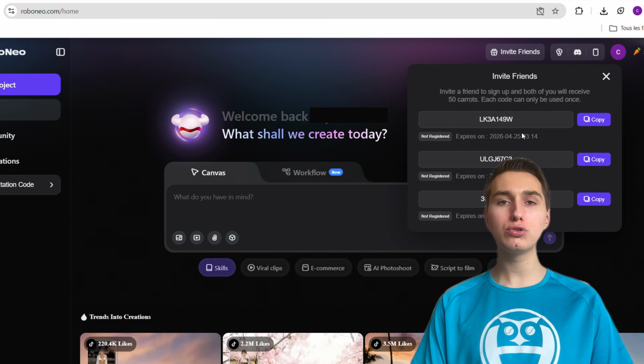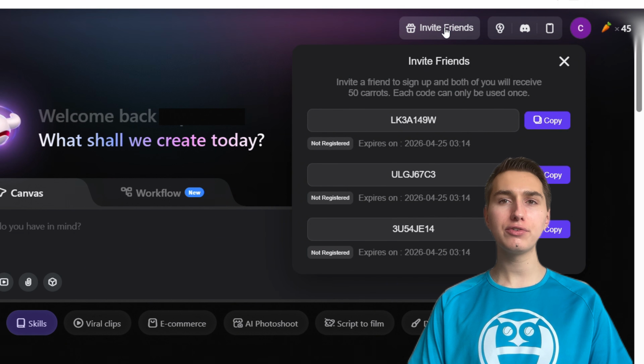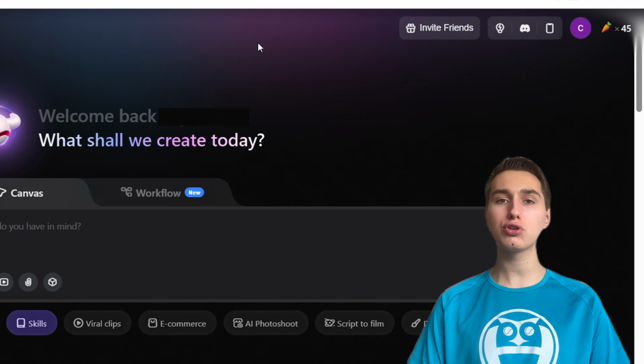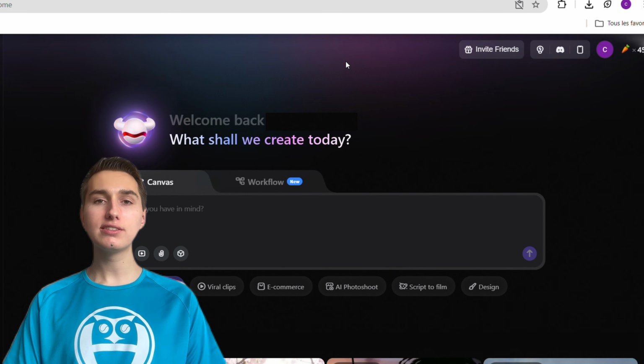And now I am going to show you how you can have more credits. The first way is to go on invite friend and you have different codes that you can copy. And if you refer a friend, you will get 50 credits and your friend also will get 50 credits. You have some credits, but it's not a lot. That's why there is a second way to get more credits.